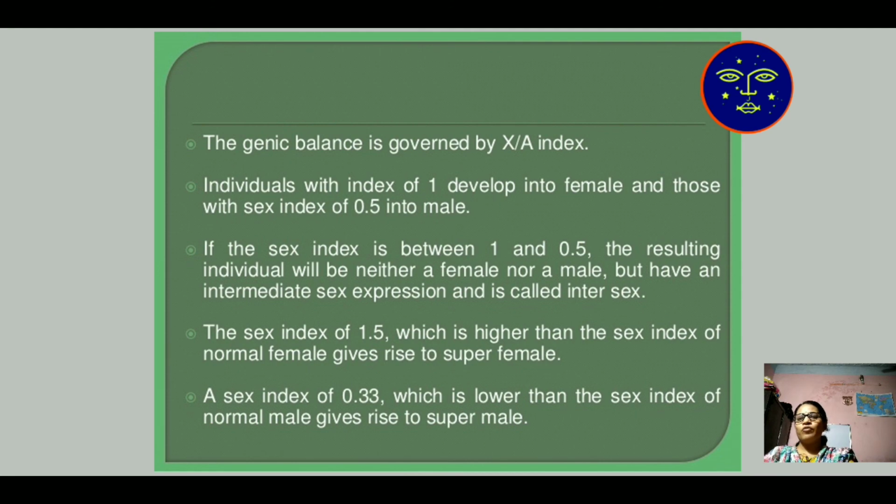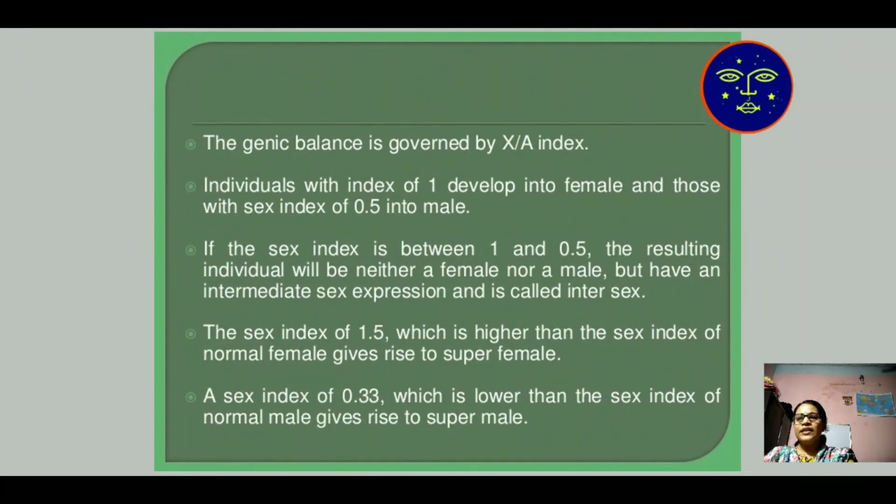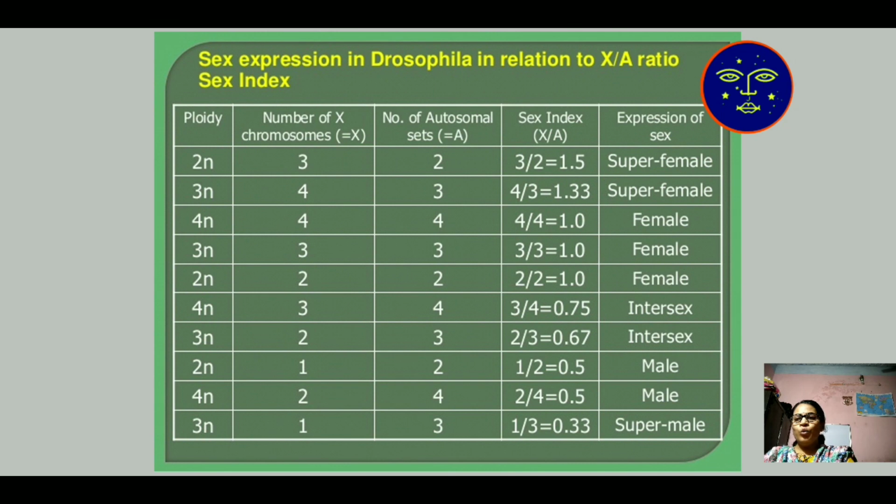Individuals with an index of 1 are known as female, an index of 0.5 is known as male, and 0.33 is known as super male. Here is the table: 2n, 3n, 4n is the autosome number of chromosomes, whereas the number of X is the sex chromosome count. The number of autosomal sets is known as A. If the number of sex chromosomes is 3 and autosome sets is 2, the index comes to 1.5, that is super female.